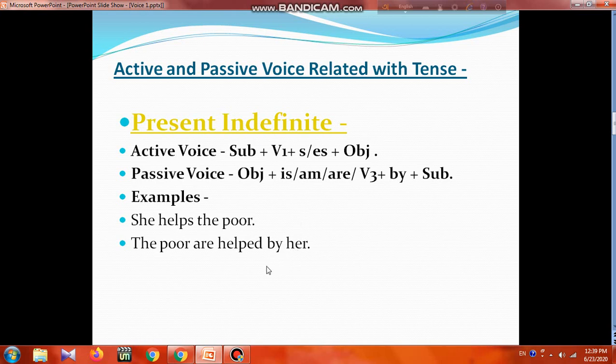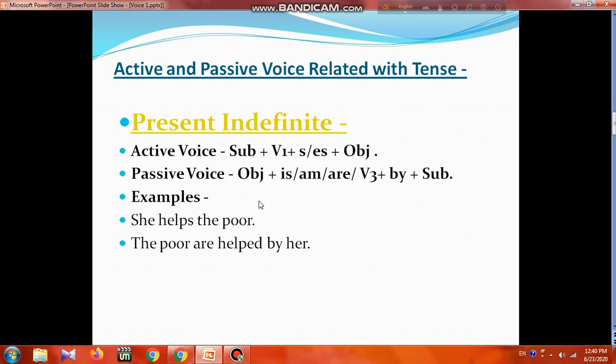So this is the present indefinite tense voice changing. If we find any structure or a sentence that goes with present indefinite tense, we can change the voice in this way. First we will make the object the subject, then we will take helping verbs according to the subject, then be3, then by, then the objective form of the subject. In this way it is done.